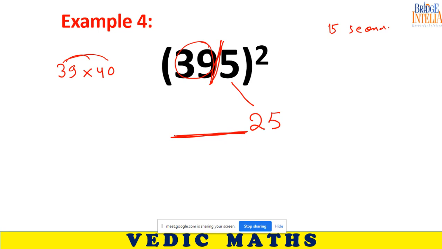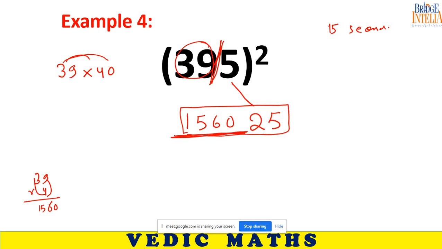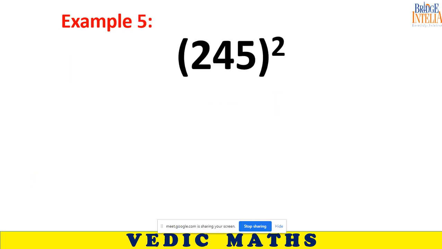156025. So you are telling me that 39 into 40 is equal to how much? 9 fours are 36. So 156025. This is what you got. Is this what everybody got? Yes, sir. Okay. Come on. I can help you. The last two digits would be 25. Now find the remaining answer.